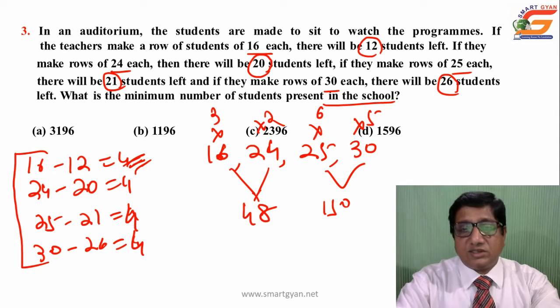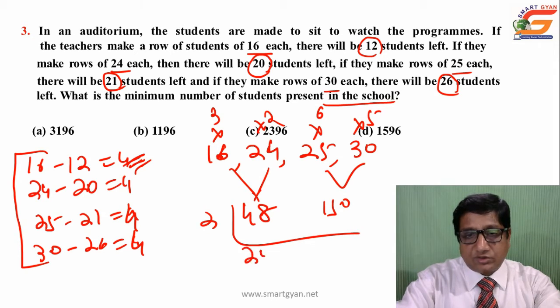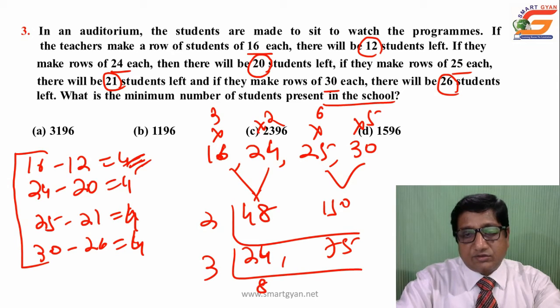As 48 and 150 have 2 in common, divide by 2 to get 24 and 75, then 3 is common, giving 8 and 25.